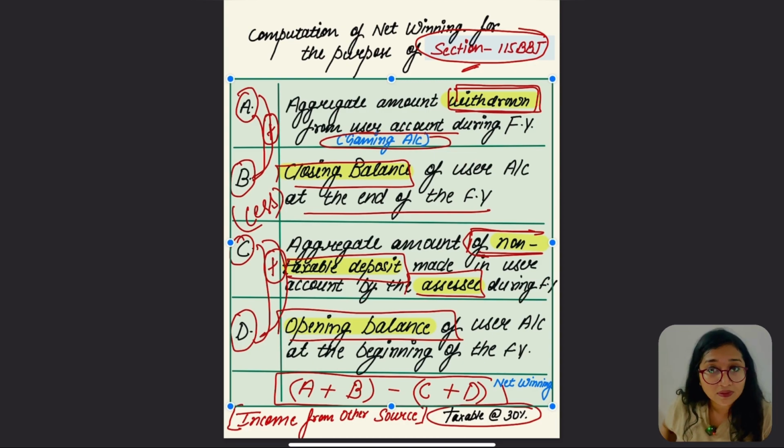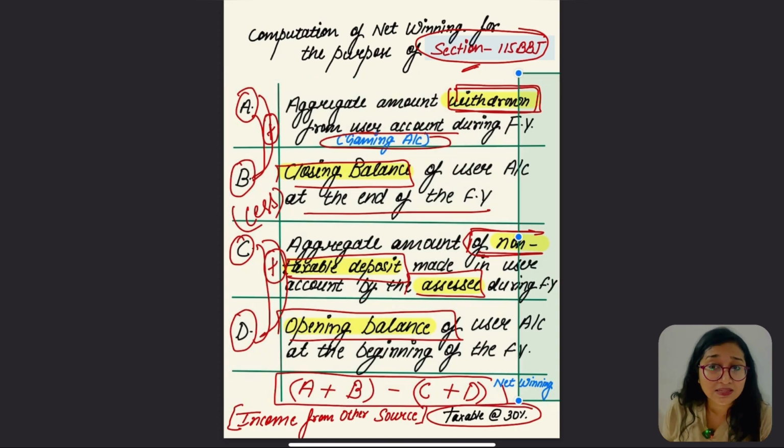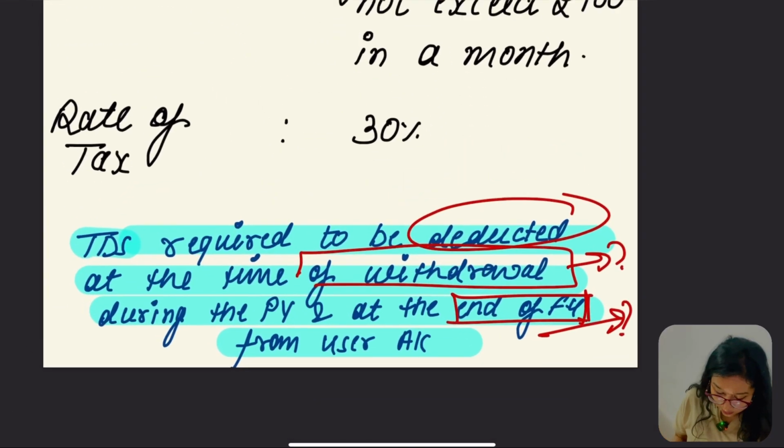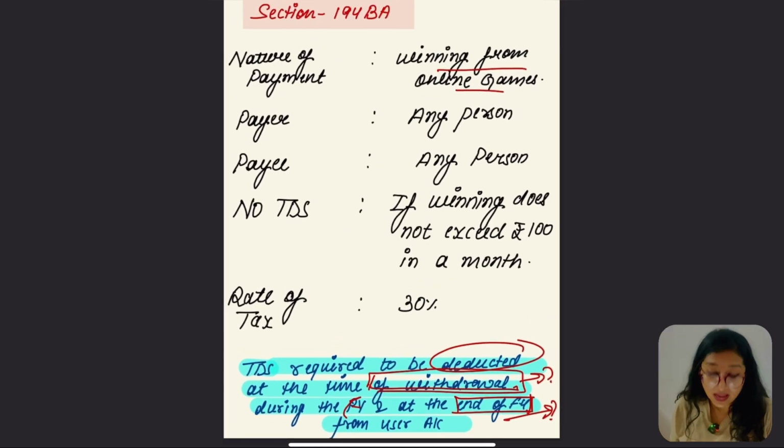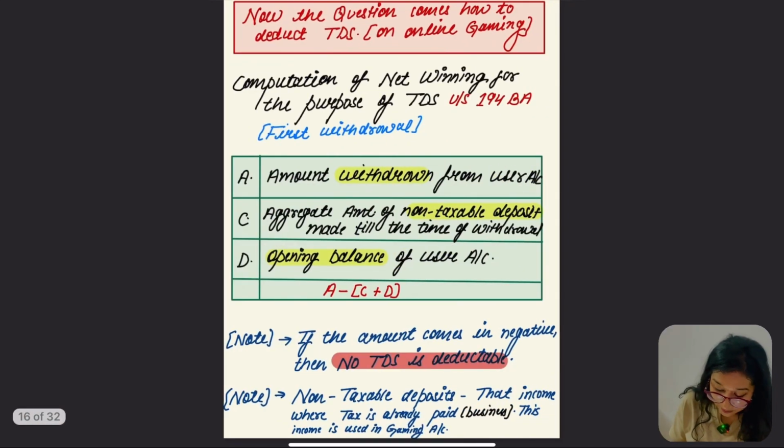This net winning is of which head? Income from other sources. Okay, now let's talk about TDS. This was the income from other sources, but when is TDS going to be deductible? The law says TDS is going to be deductible at the time of withdrawal during the financial year and at the end of the financial year, from the user account.